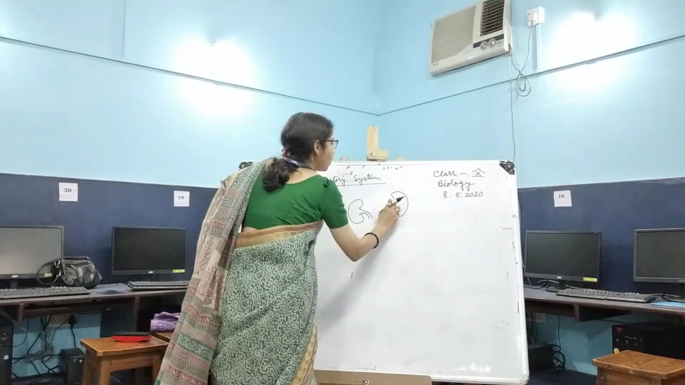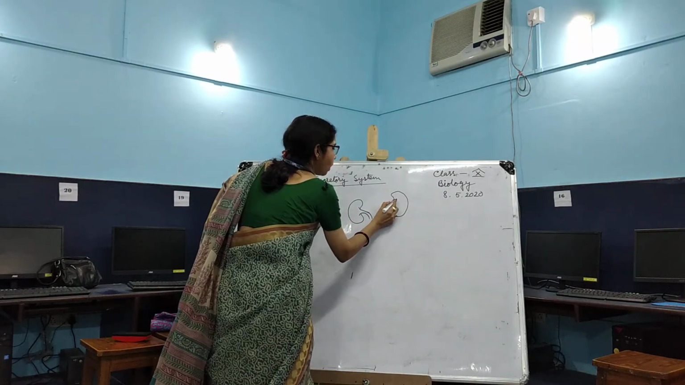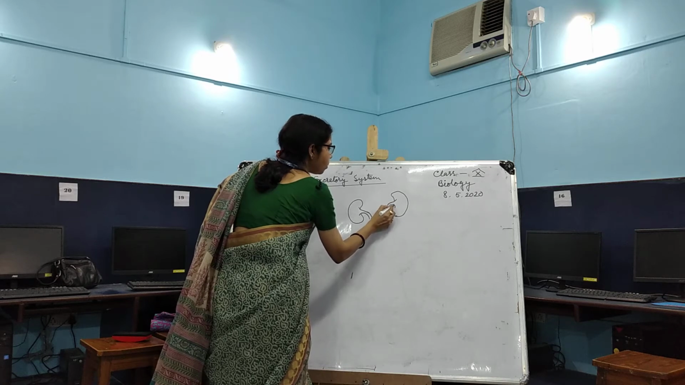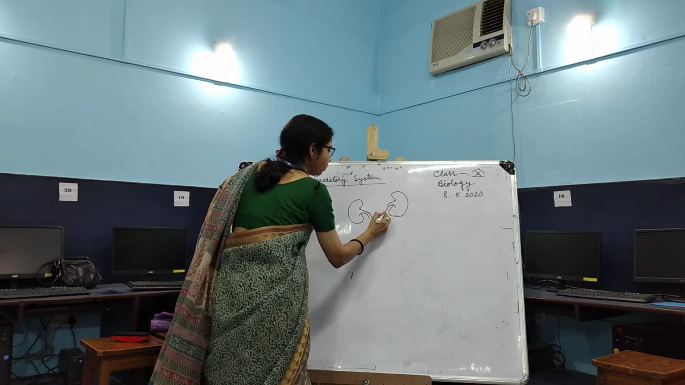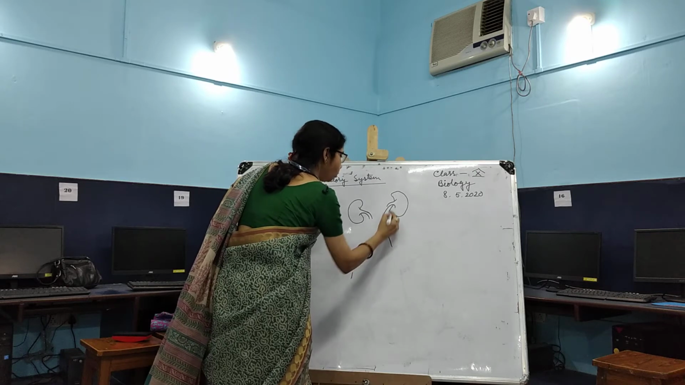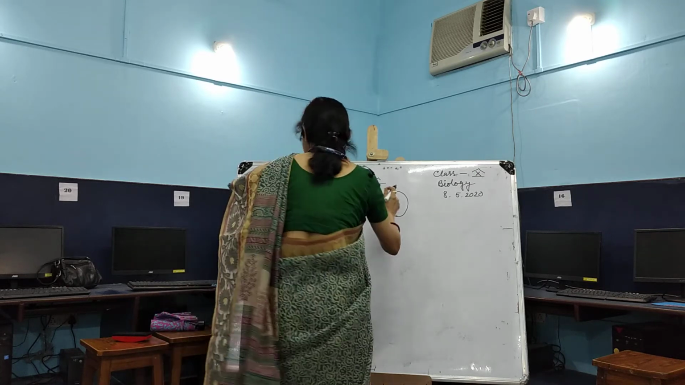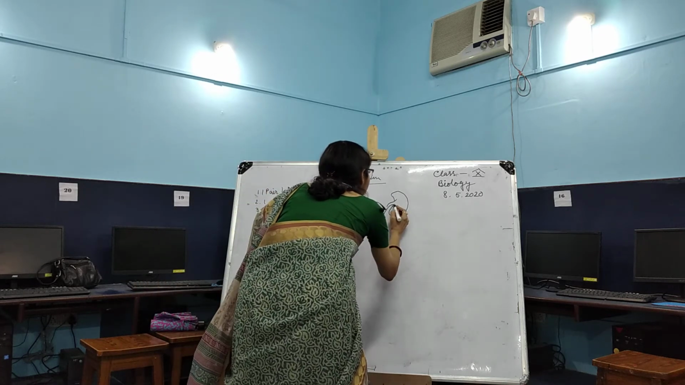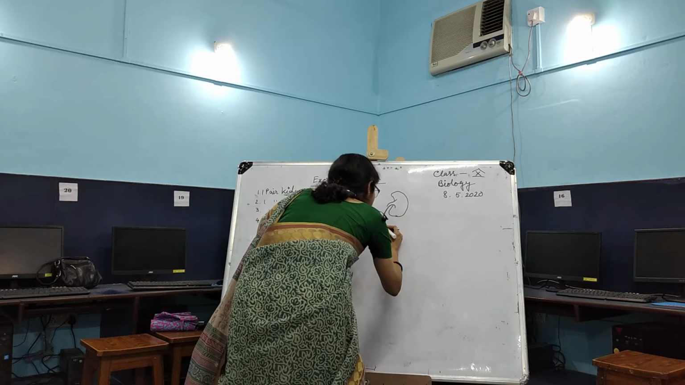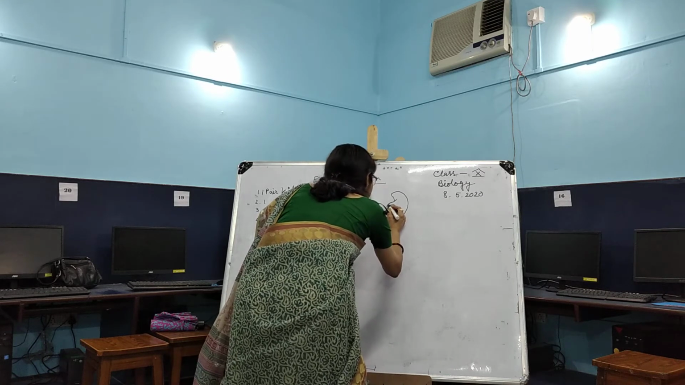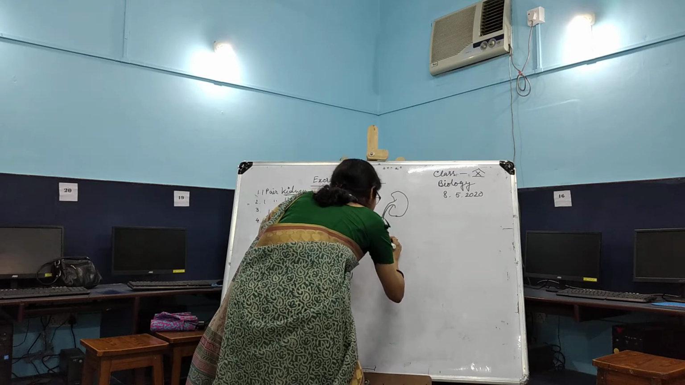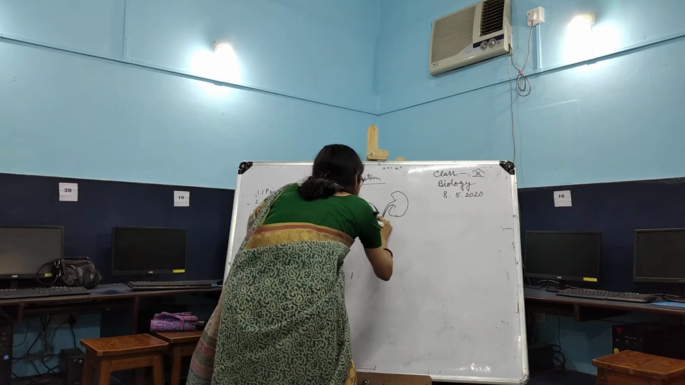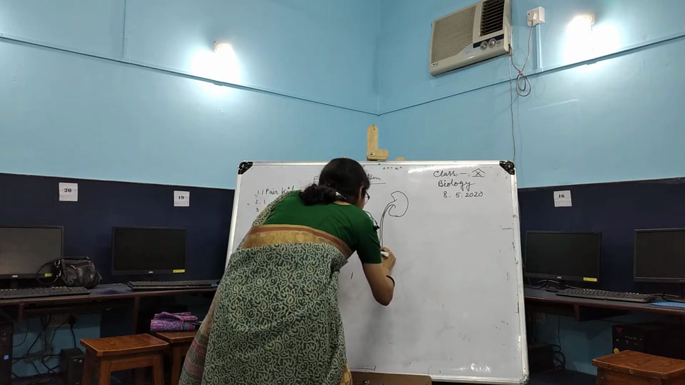Then from each concave side, a funnel-shaped structure arises. These funnel-shaped structures move downwards, and they are called the ureters. So where do the ureters enter?